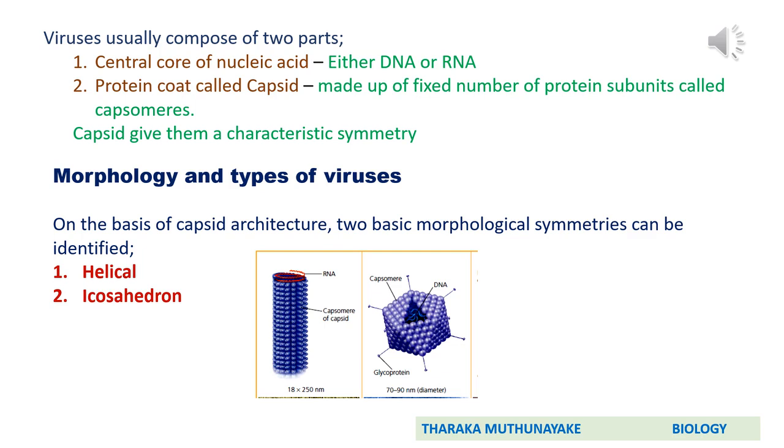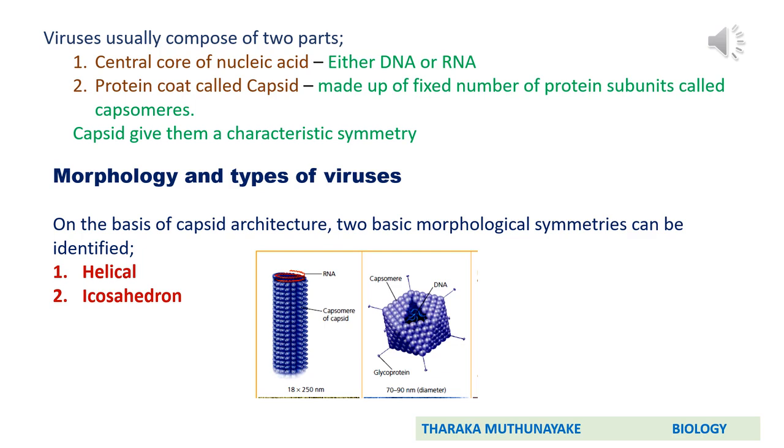Here you can observe the diagram in this slide. Look at the left-hand side diagram. You can observe here RNA is the nucleic acid, which is surrounded by a protein capsid. Okay, then we said capsid gives them a characteristic symmetry. Based on that, there is a morphological variation in viruses. On the basis of capsid architecture, we can identify two basic morphological symmetries. Those are helical and icosahedral.